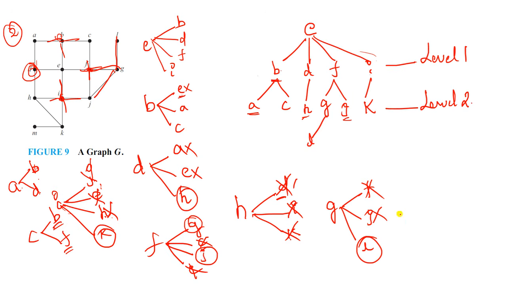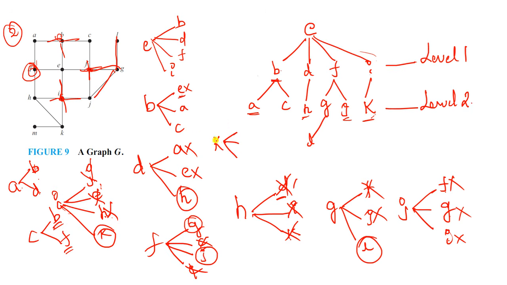So now J, how many incident with J? Vertices, incident vertices. J incident with F, J incident with G, J incident with I. Okay, just see whether all these are completed or not. F, G, I. F is completed, G also visited and I also visited. Okay, so there is no elements. And what about the remaining element? Only one element left here in level 2. What is that? K.